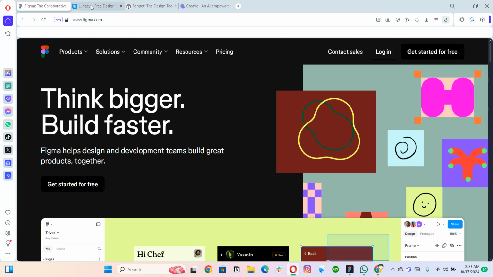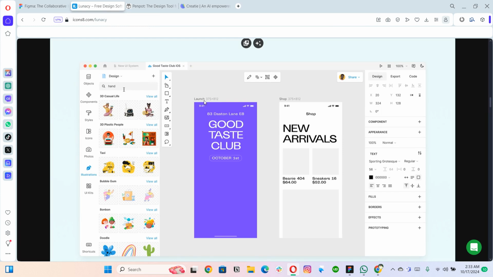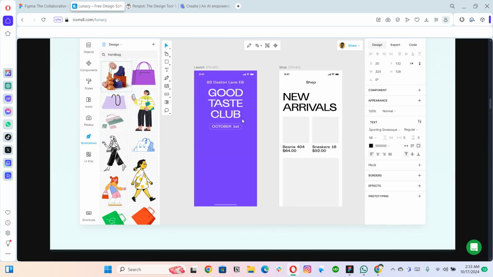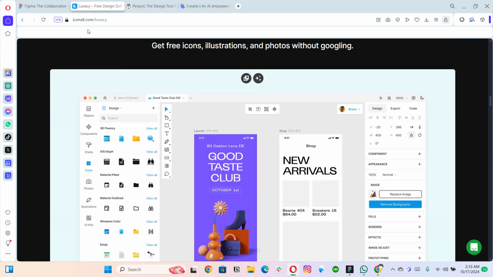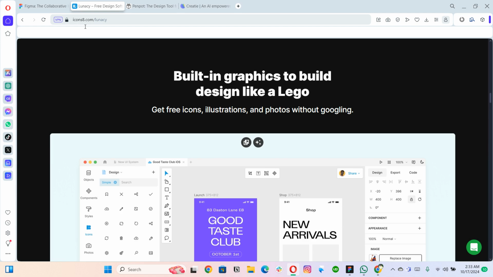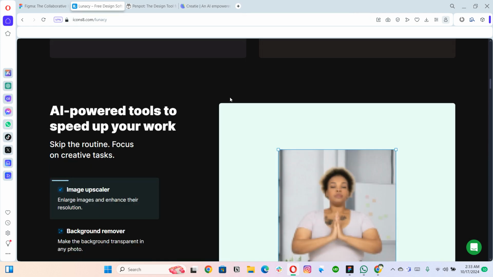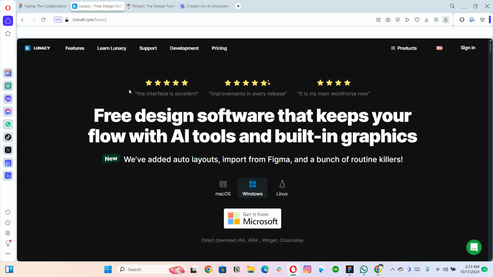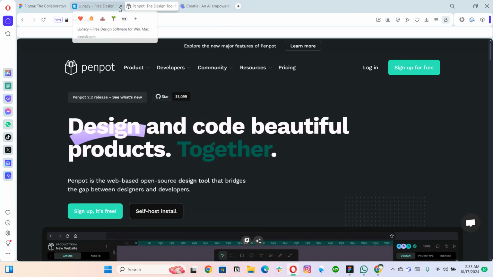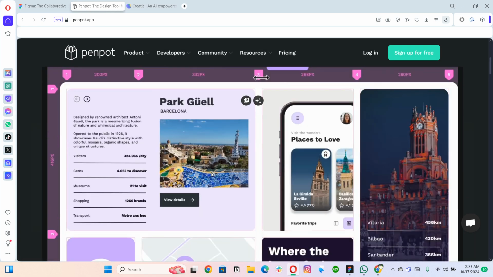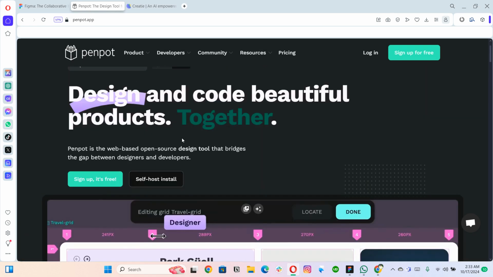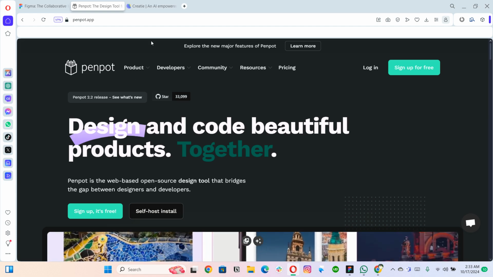So I was mentioning a few names. One is Lunacy. Lunacy is a competitor of Figma. It is almost similar to Figma, and it's by Icons8. You can just go to Google, type Lunacy, land on their website, and check it. Another tool I was mentioning is Penpot. Penpot is again quite similar to Figma, and you can check their features as well.